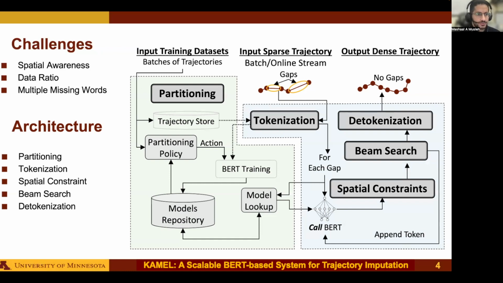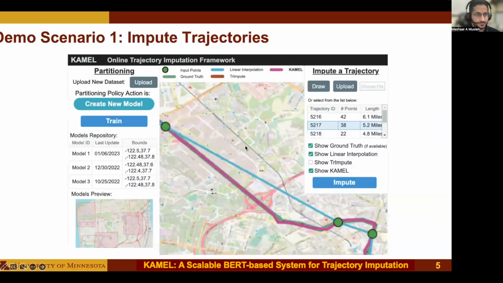The fourth component is the spatial constraints, which address spatial awareness in BERT's outputs. The fifth component is the beam search, which addresses the multiple points challenge by searching for a sequence of points. More description of each component is provided in the paper.